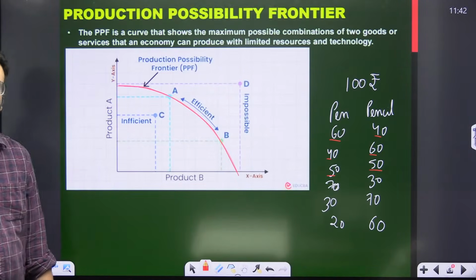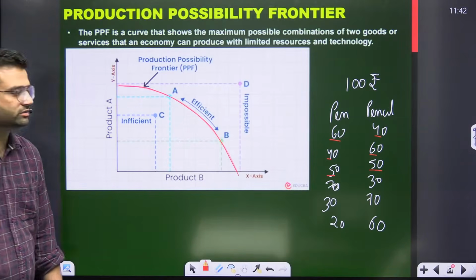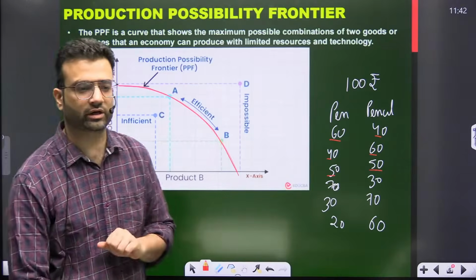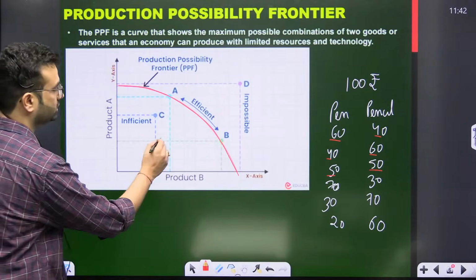Now if you are underutilizing the resources, for example 20 60, that means you are producing 80 only. This is underutilization of resource. Now this underutilization shows inefficiency.